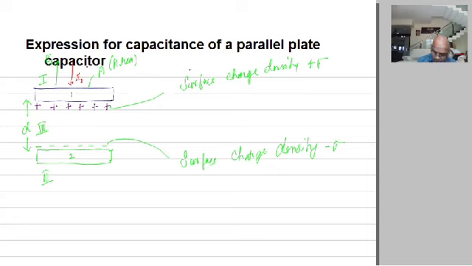So in region 1, we have E1 and E2. What is E1? The electric field due to the positive plate of the capacitor, and E1 is equal to sigma divided by 2 epsilon naught, upwards.